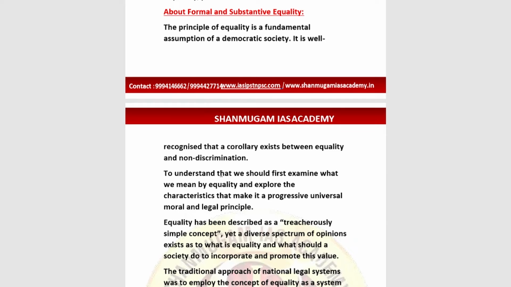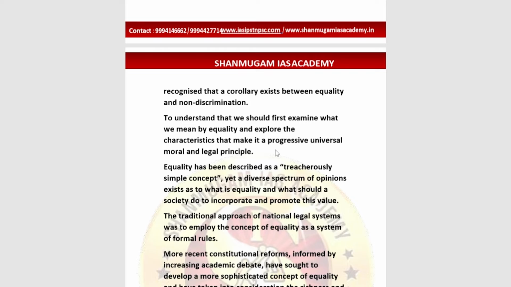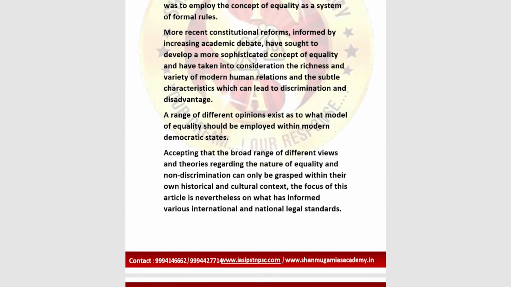So this is how we will differentiate here, and to understand this we should first examine what we mean by equality and explore the characteristics that make it a progressive, universal moral and legal principle. The traditional approach of national legal systems was to employ the concept of equality as a system of formal rules.